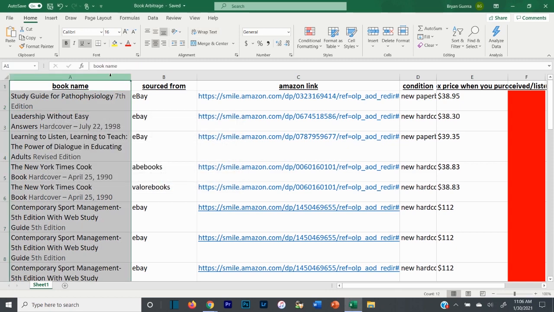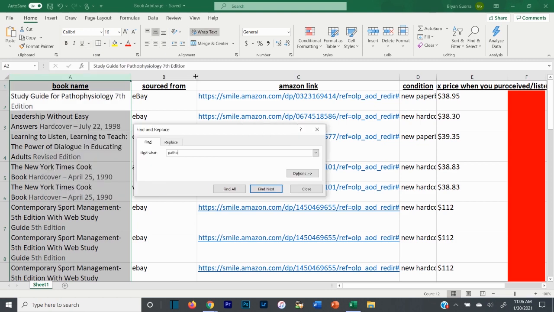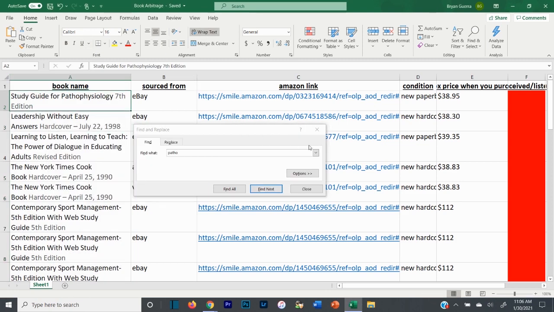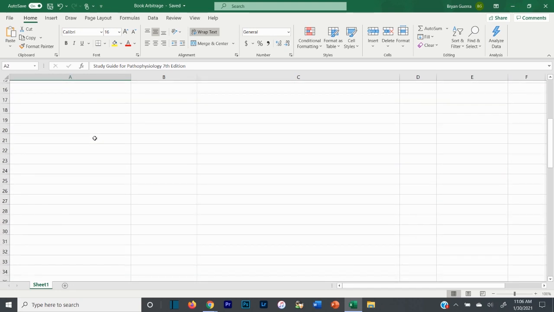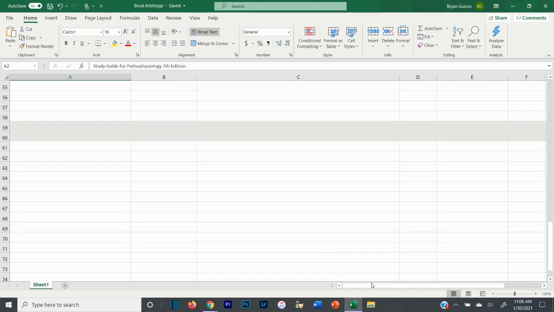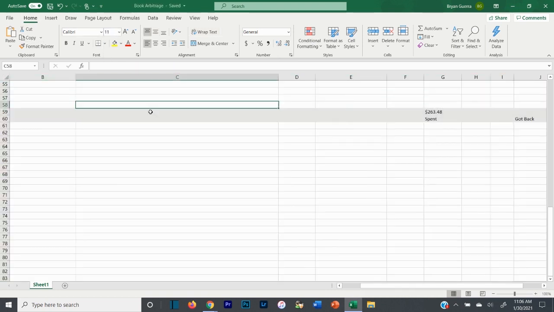Supposed to have this column selected. So I'll go, oh, I have the pathophysiology book. I'll search that and it'll pop up right for me. I'll go to that part of my spreadsheet. Right now I don't have a lot, but as I buy more and more books, you can see recently it auto calculates as well. Let me push this down a little bit to row 11 so you can see it.